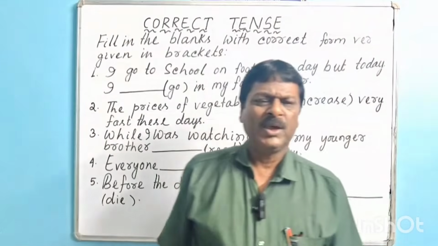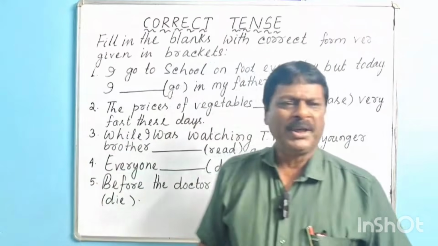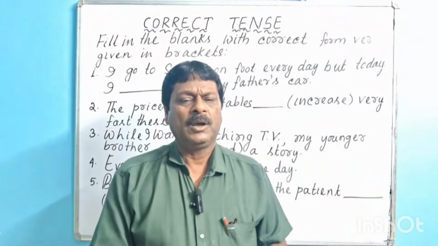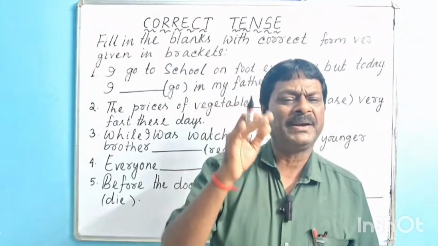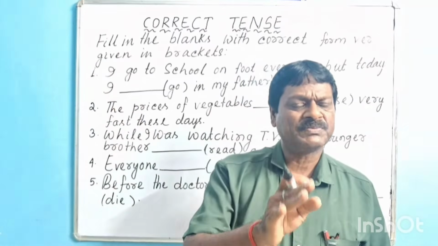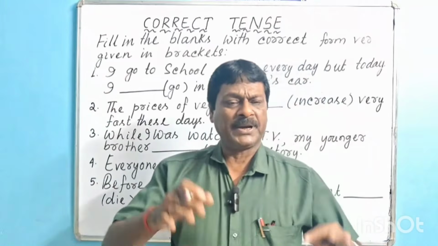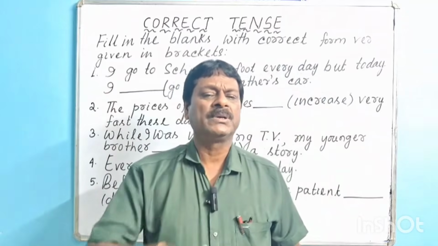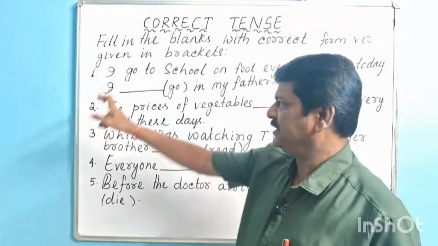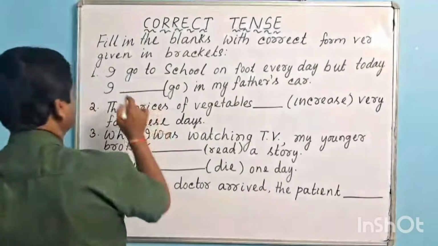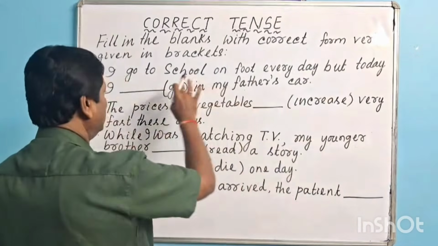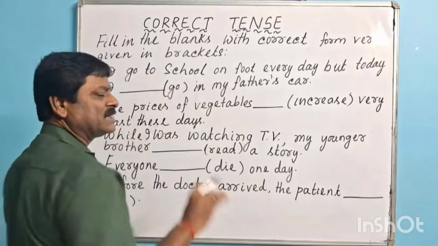We know we use simple present tense when the action is permanent, and for temporary action we use present continuous tense or present progressive tense. Look at the board: I go to school on foot every day. This is a permanent action. That's why it is expressed in simple present tense.